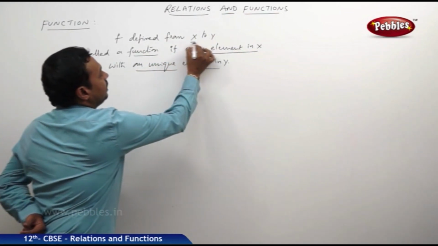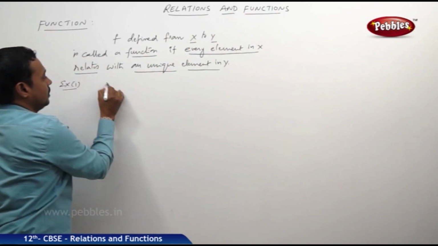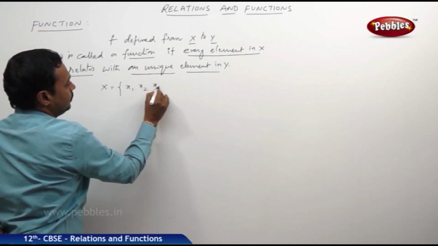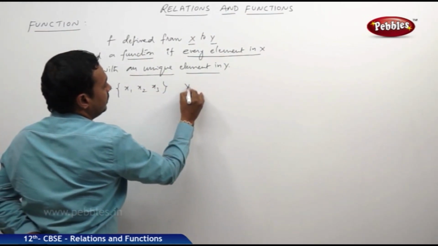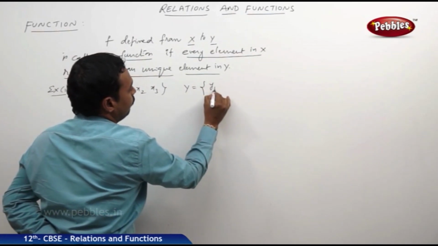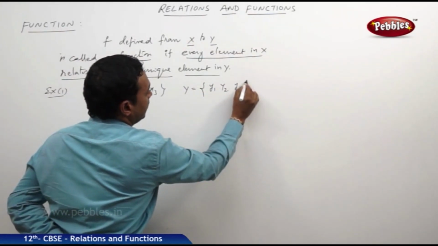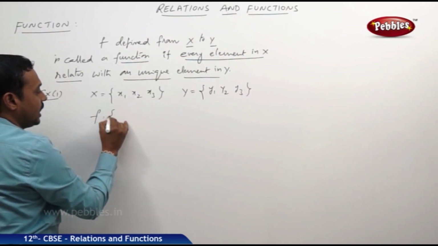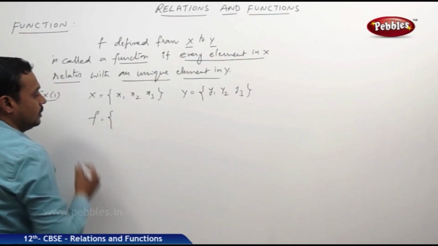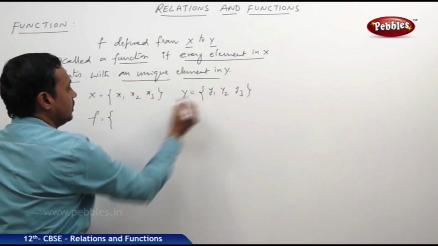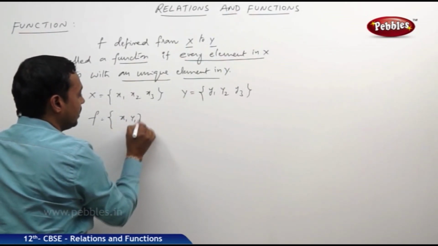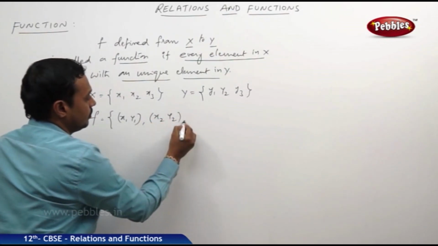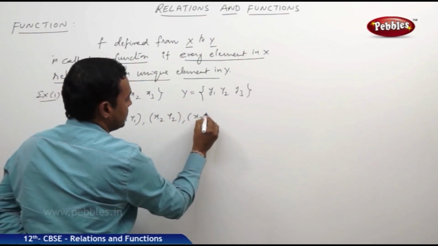Here x and y are two non-empty sets, where I am taking x as x1, x2, x3, and the set y equal to y1, y2, y3, and a relation f is defined as x1, y1, x2, y2, x3, y2.